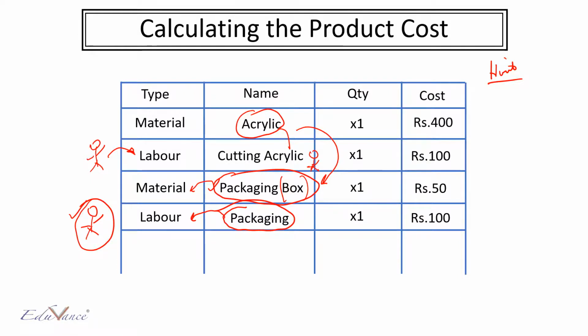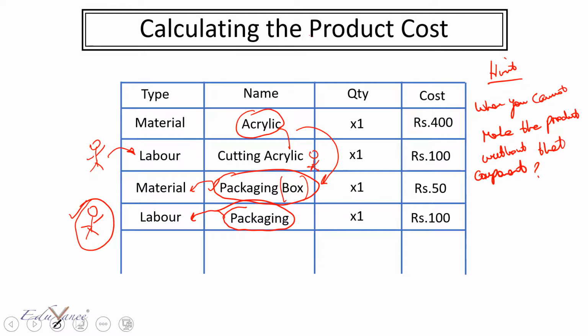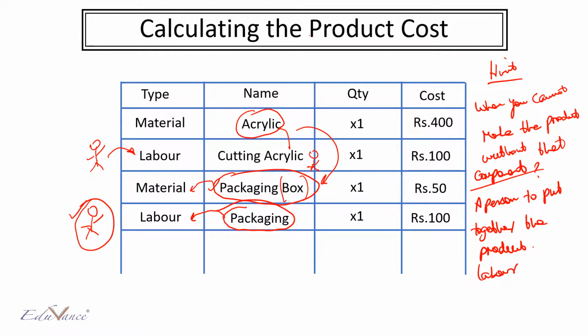You will consider it as material when you cannot make the product without that component, then you consider it as a material or raw material, and wherever you will need a person to put together the product, then you can consider that costing as a labor cost. Okay, these are just some basic hints.